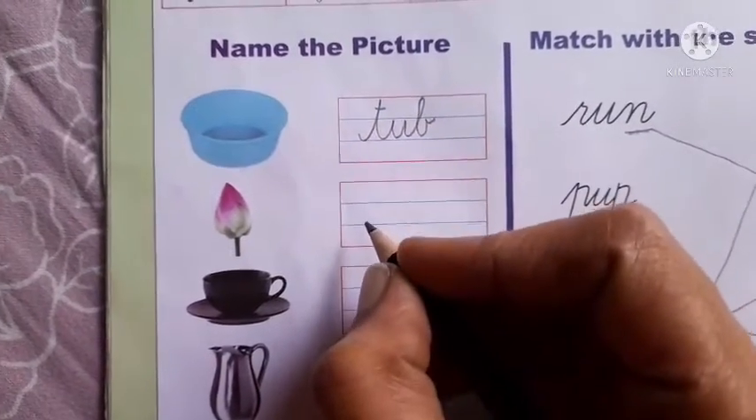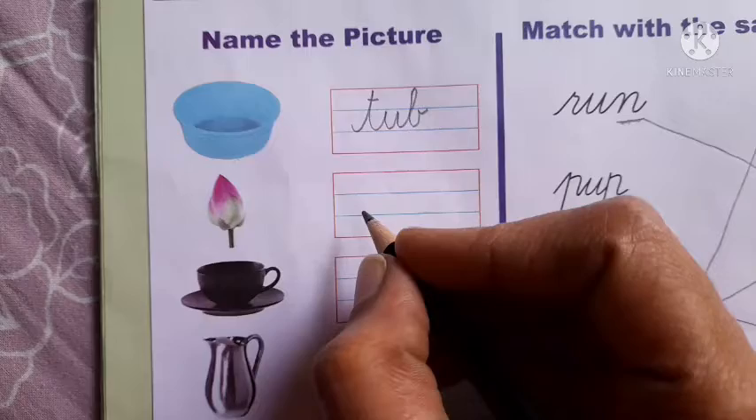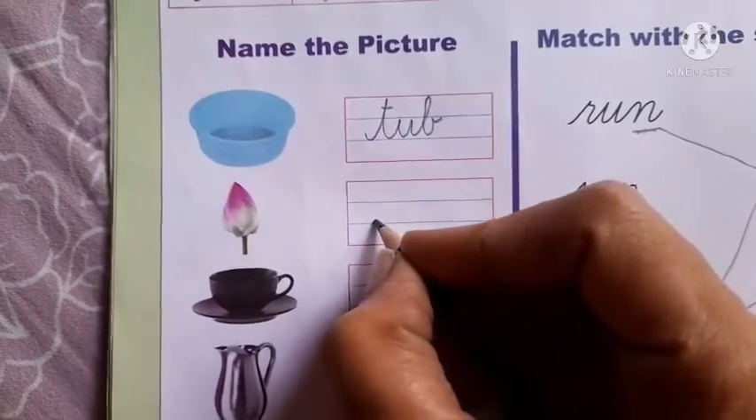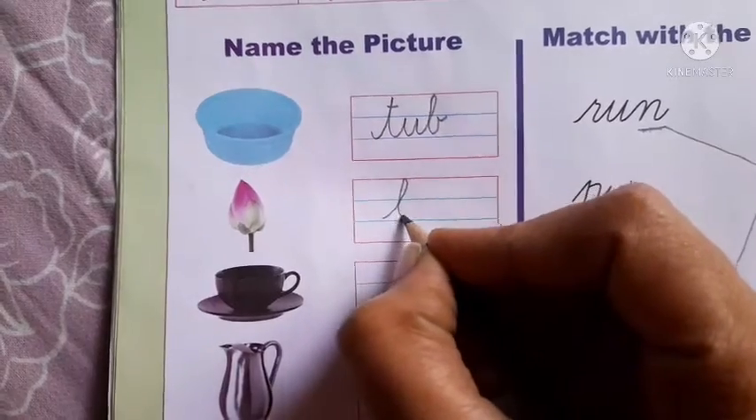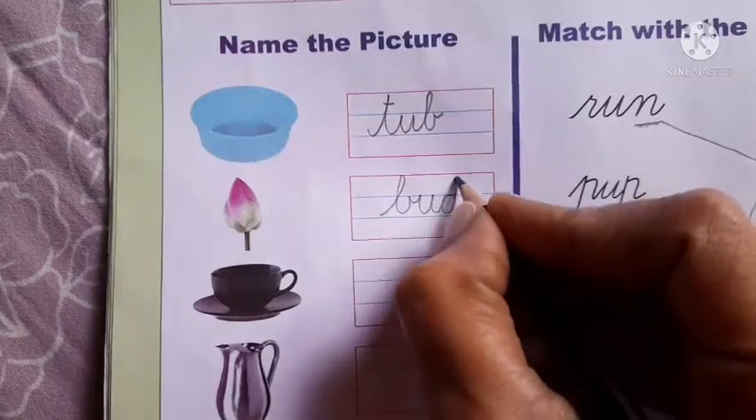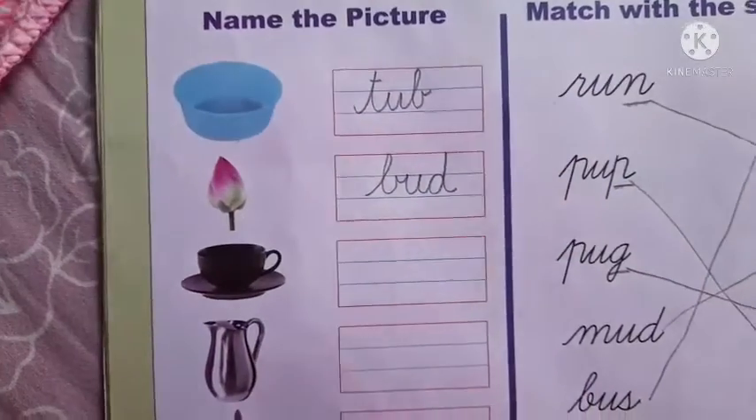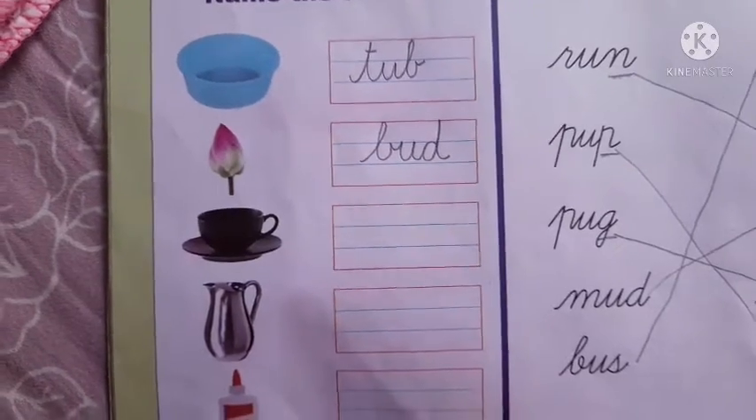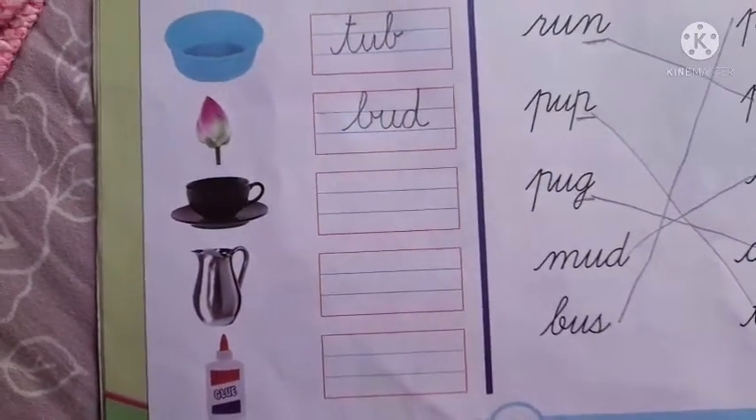Before it flowers, first the bud comes and then it opens into the flower. The spelling for bud is B-U-D, bud. What is the next one?